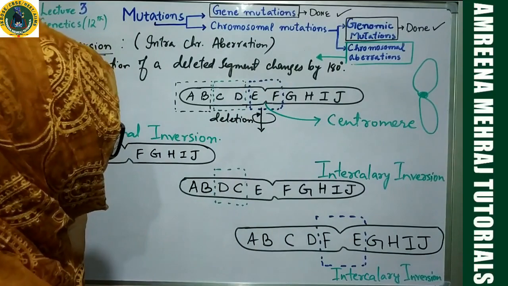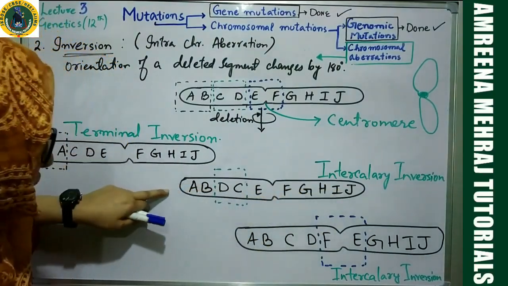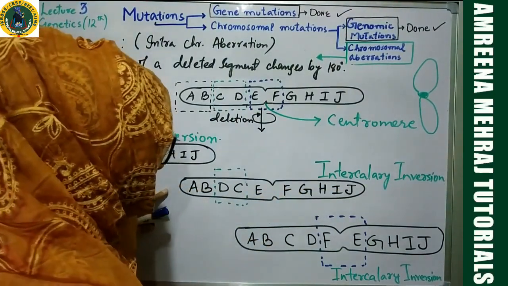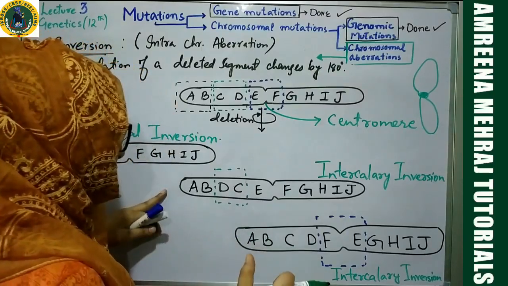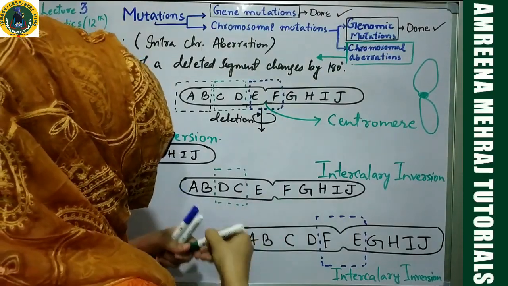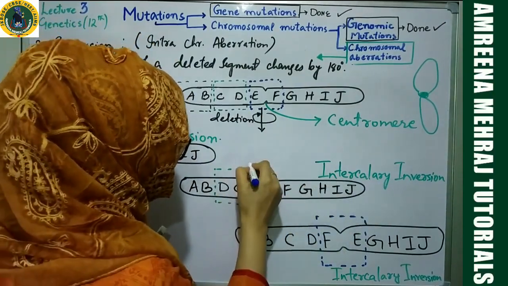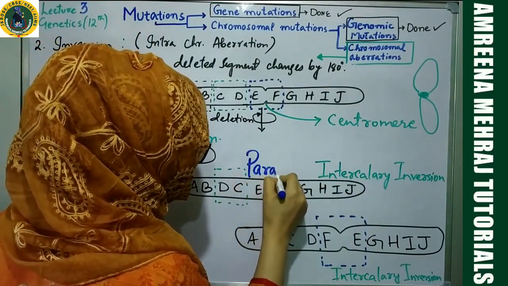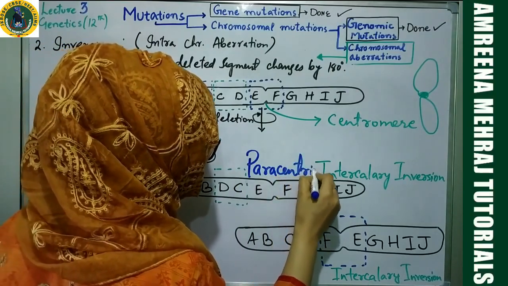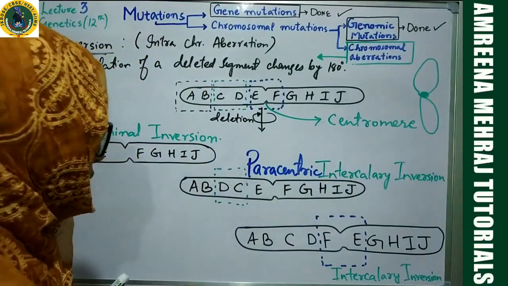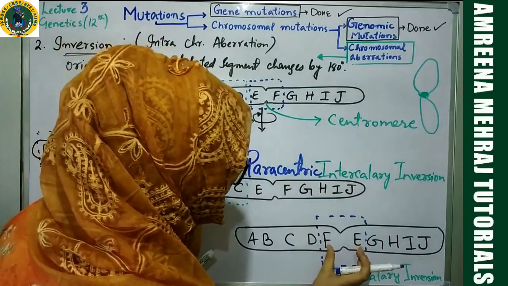So this type of inversion in which centromere is not included is called paracentric intercalary inversion. Paracentric, because centromere is not involved. In this case, centromere is involved.